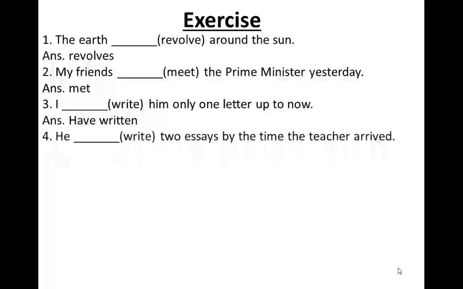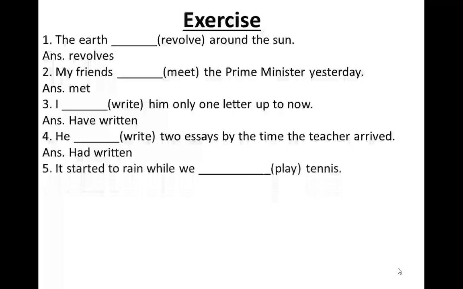He writes 2 essays by the time the teacher arrived. Now in this kind of sentence, when half of a sentence is given to you with the past tense already in it, we always use past perfect for that. He had written 2 essays by the time the teacher arrived. It started to rain while we play tennis. It started to rain while we were playing tennis.